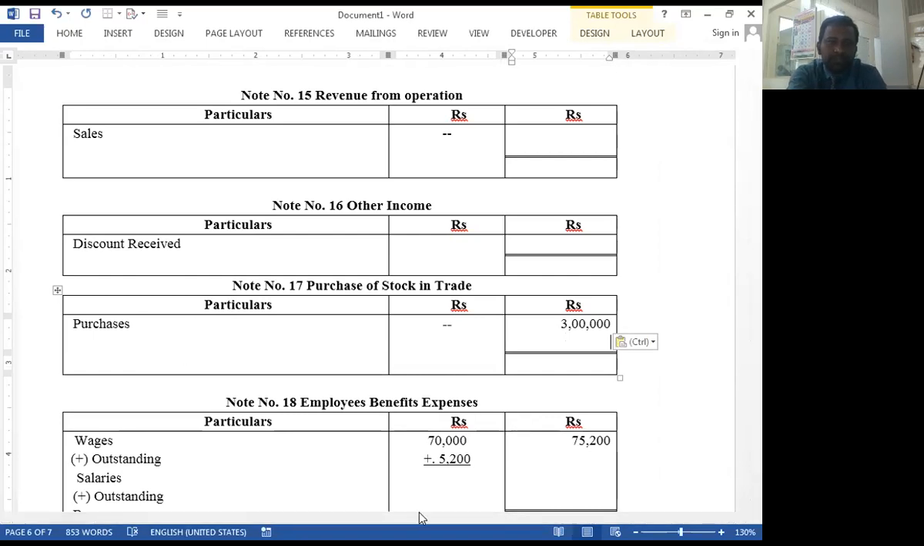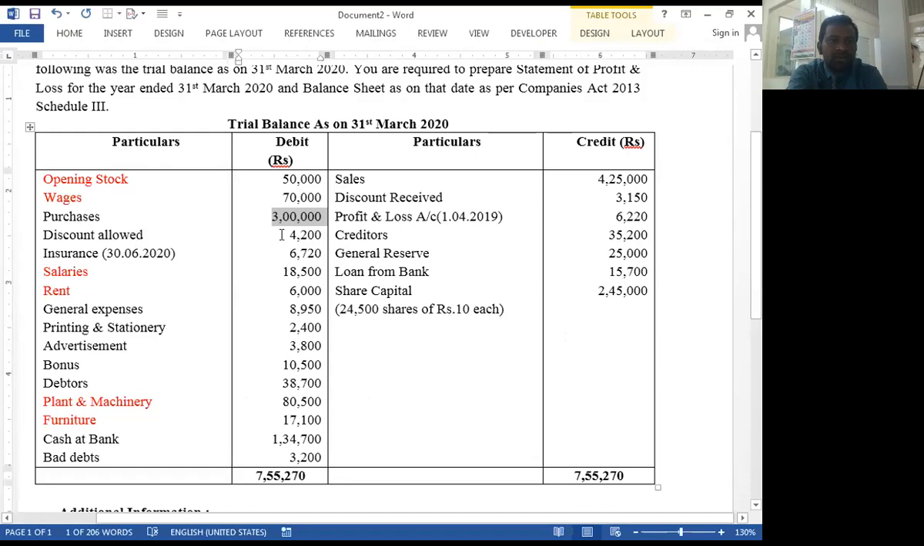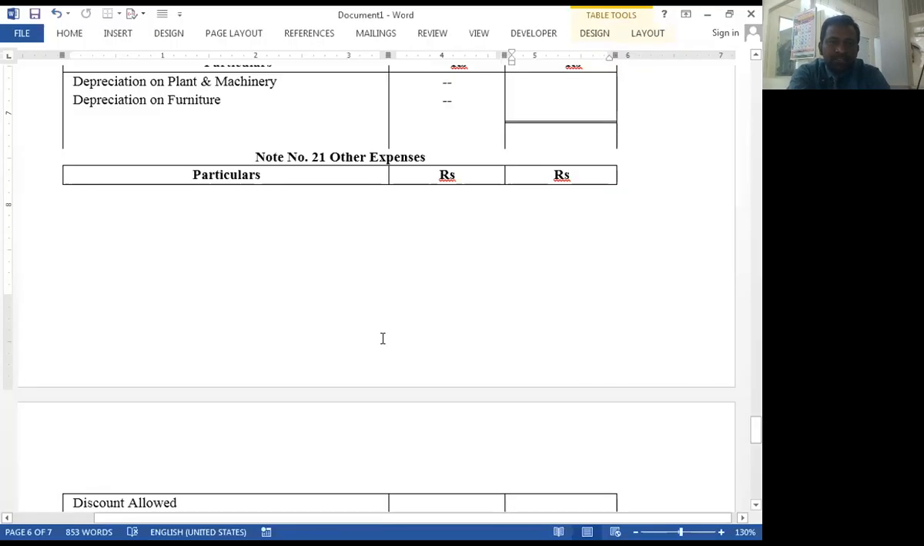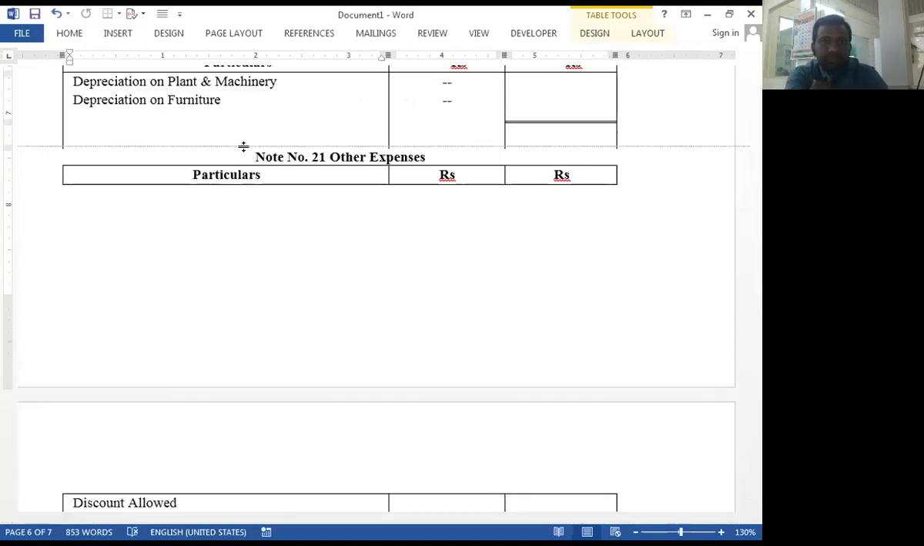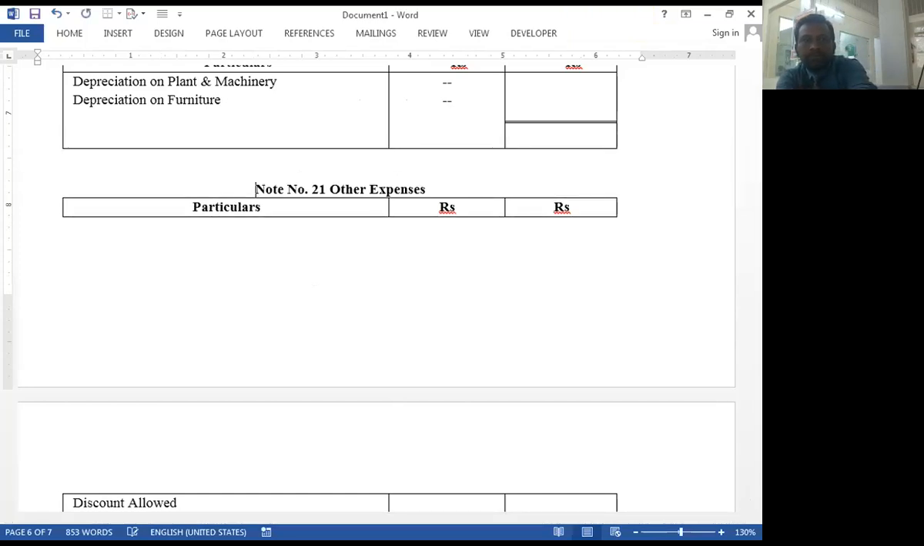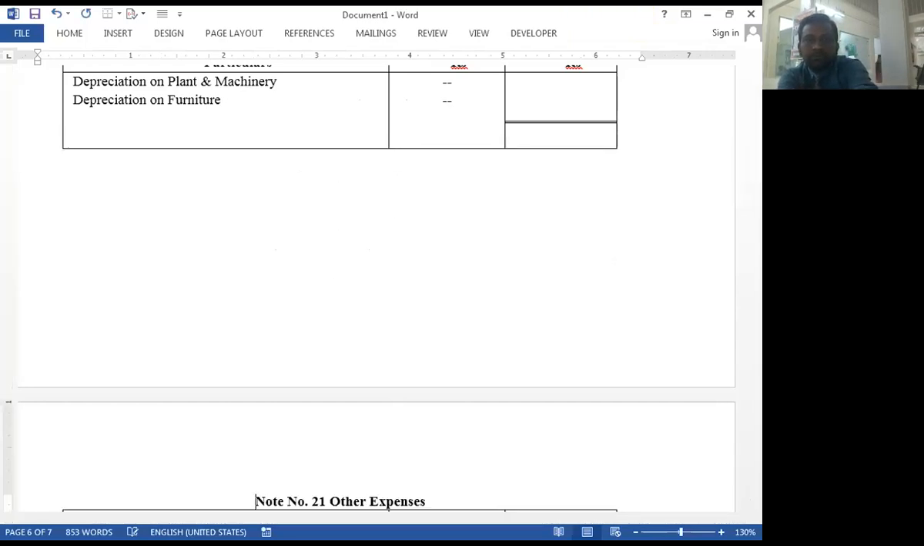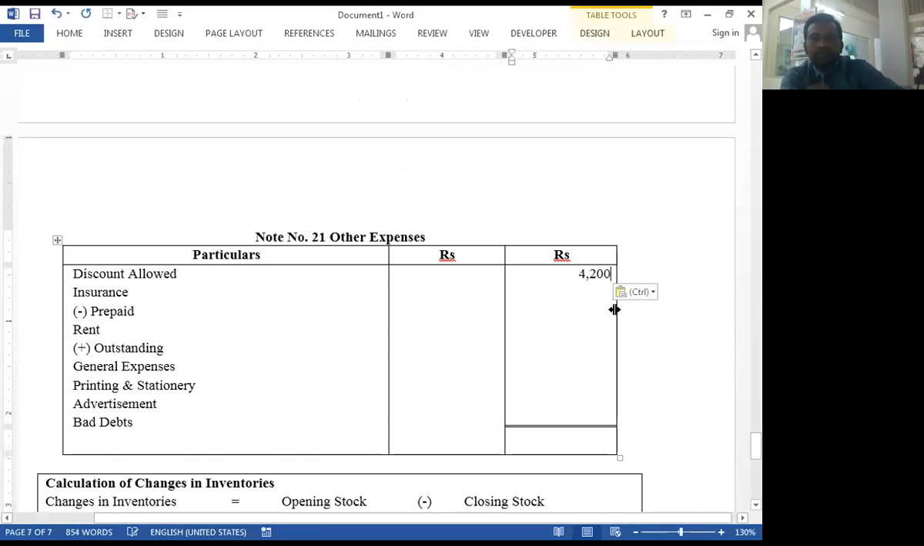Then discount allowed. It is one type of expense, and discount allowed is 4,200. Other expenditure, other expenses, notes number 21, last. Other expenses, discount allowed. Other expenses. Then